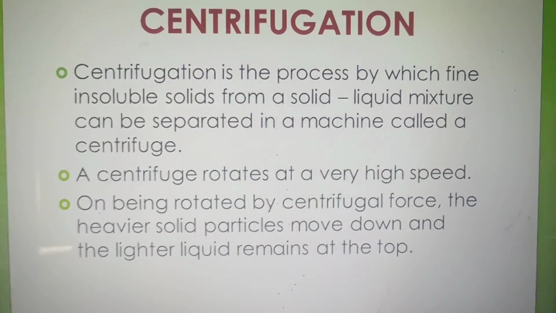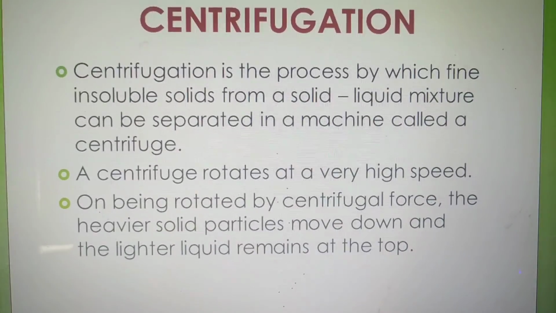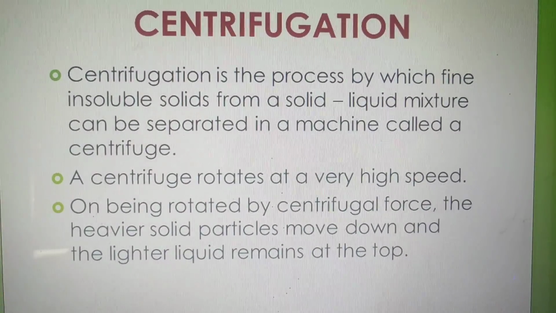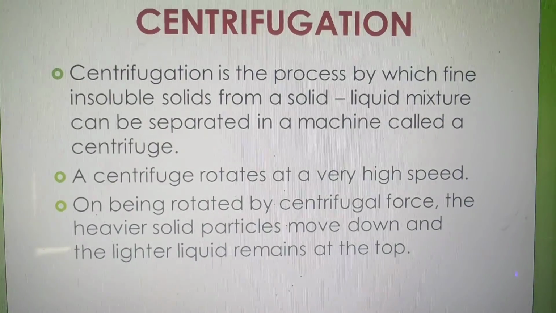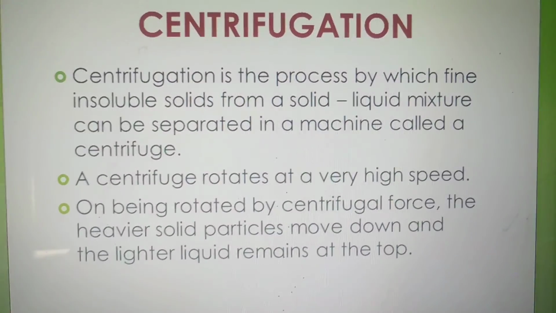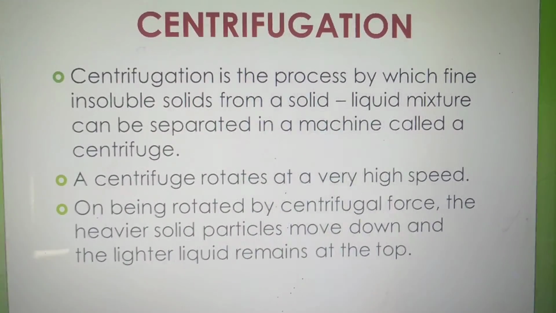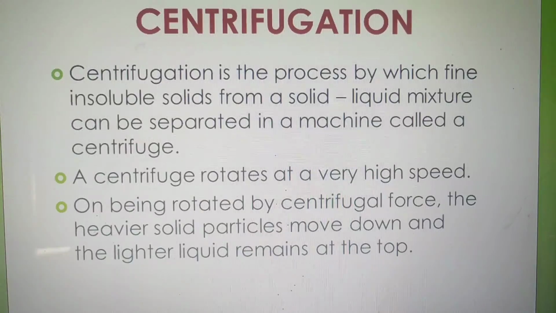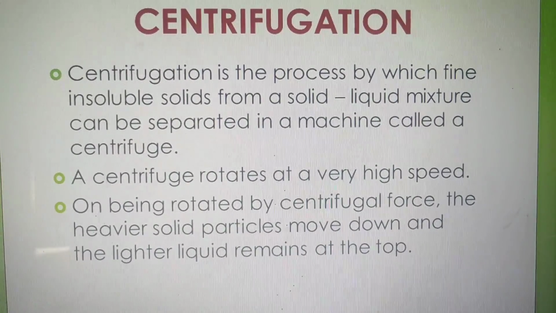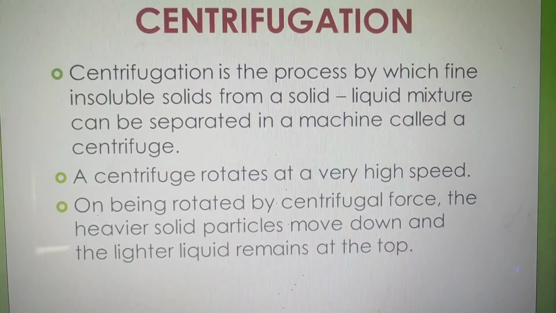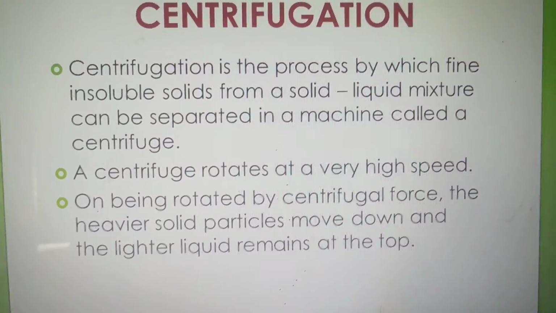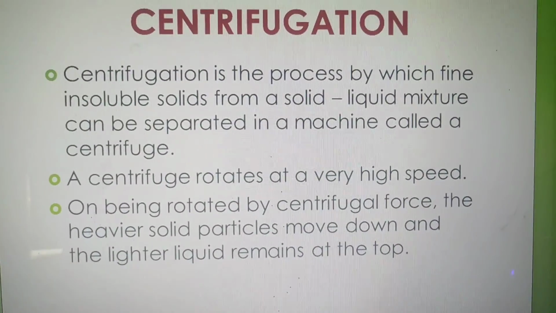pathological laboratories to separate. Pathological means to identify the disease. For a blood sample we are taking, no? So for that sample, which method do we have to use to separate it? This centrifugation. This centrifugation method is used in pathological laboratories to separate blood cells from a blood sample.